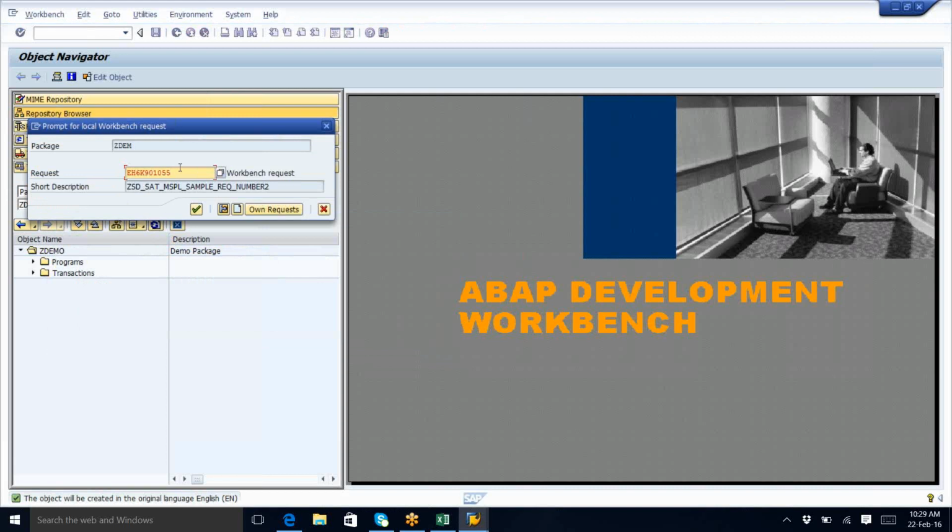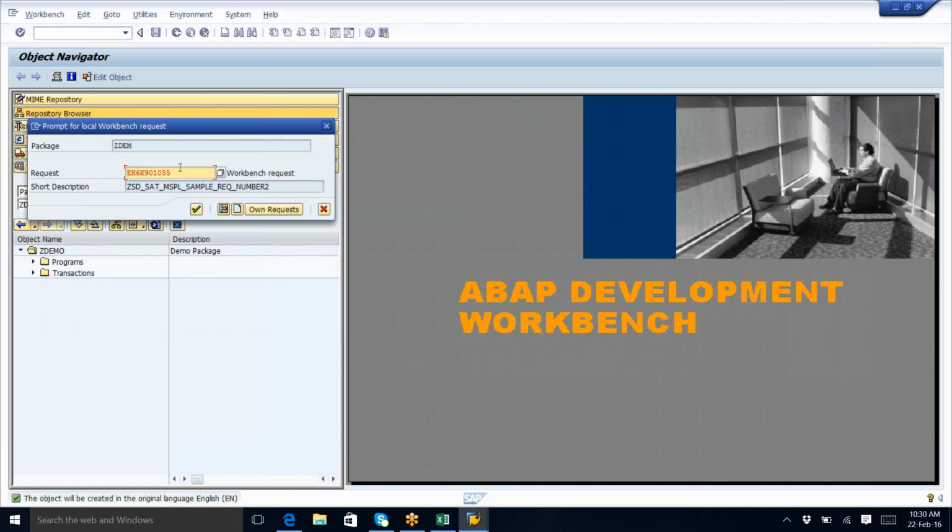So what you need to say is, there are two types of request: the workbench request and the customizing request. A workbench request is a transport request in which ABAPers make changes. A customizing request is where functional people make configuration changes, not ABAP changes. Do you understand what I'm saying? A developer can do changes in a workbench request only.